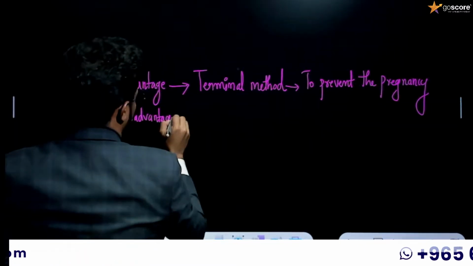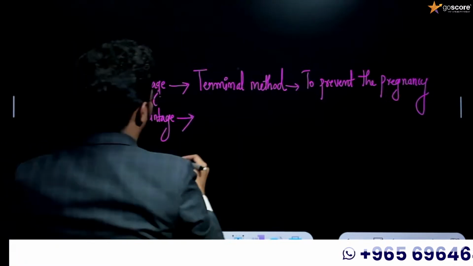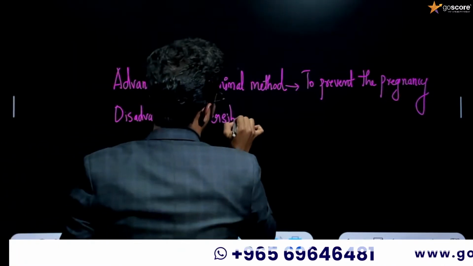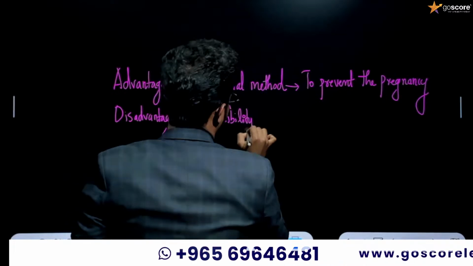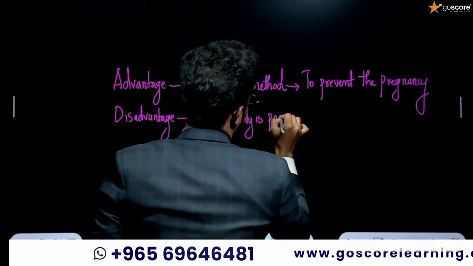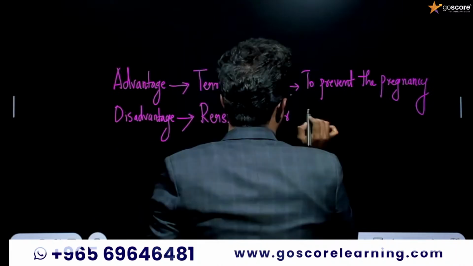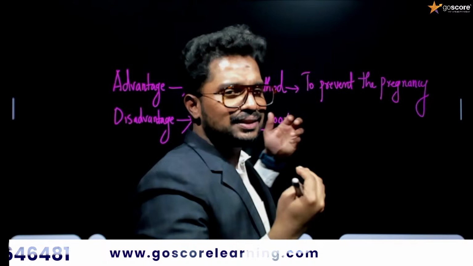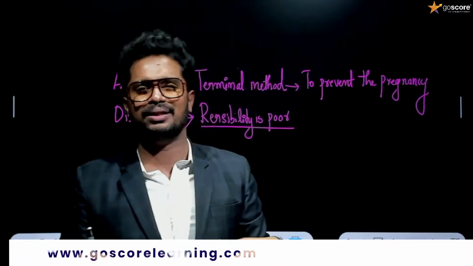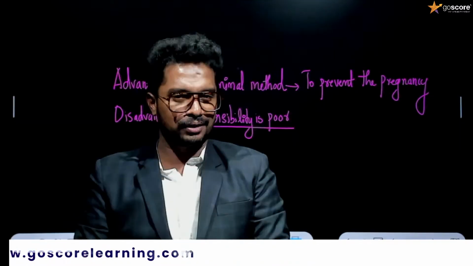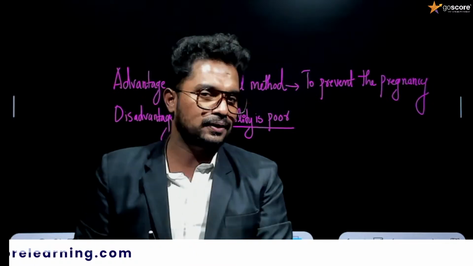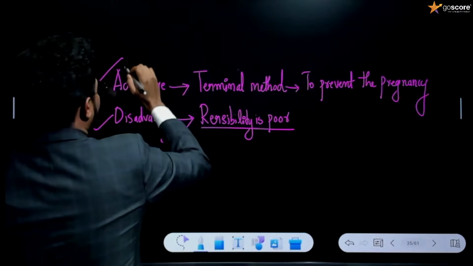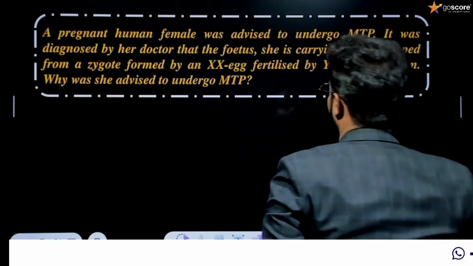The disadvantage is reversibility. The reversibility is poor. We can also do surgeries to reverse this condition, but the reversibility is considered poor, as is clearly mentioned in the textbook. Because of that, this can be considered one of the disadvantages. I hope it's clear.